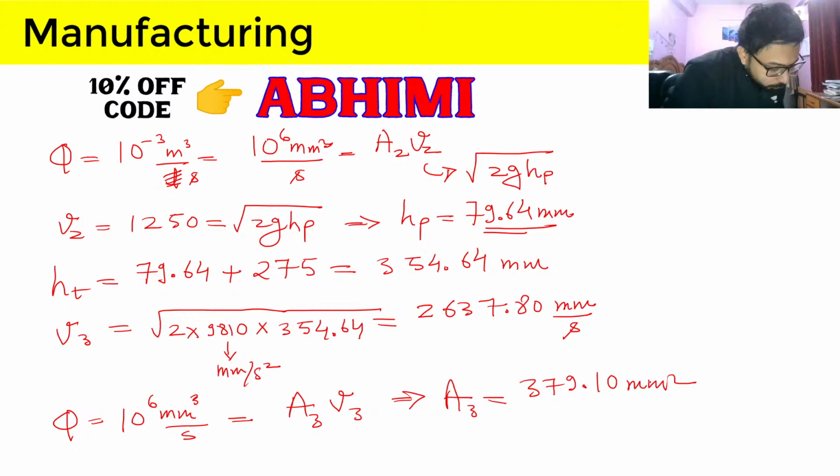So Surendra, if you are watching, you can share the value of HP, that is pouring basin height, if you have found it different than ours.